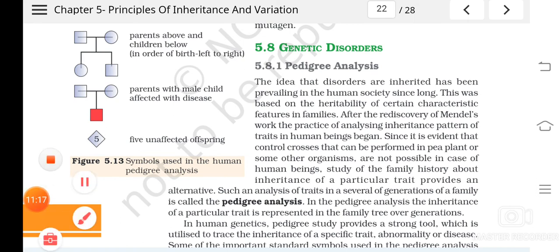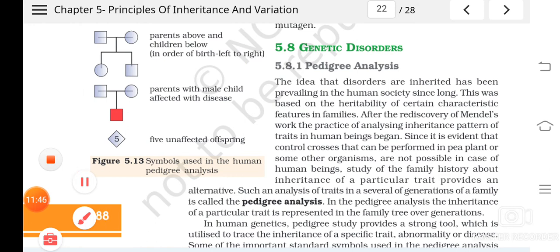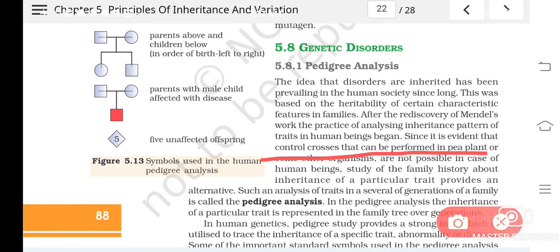In case of plants, controlled crosses were easy, isn't it? We can take the pollen grain and dust. Likewise, we can do controlled crosses, but in human beings it is not possible. So the only possible method is the study of family history about the inheritance of a particular trait. This is the significance of pedigree analysis in human beings.